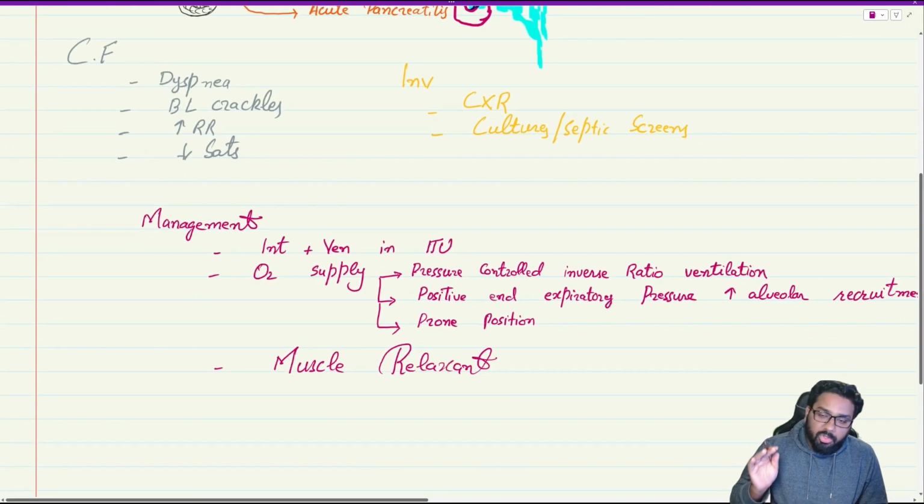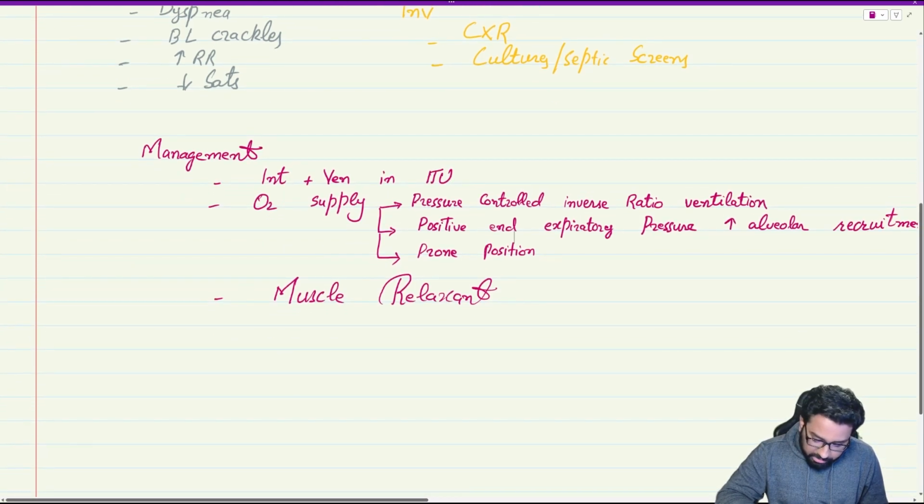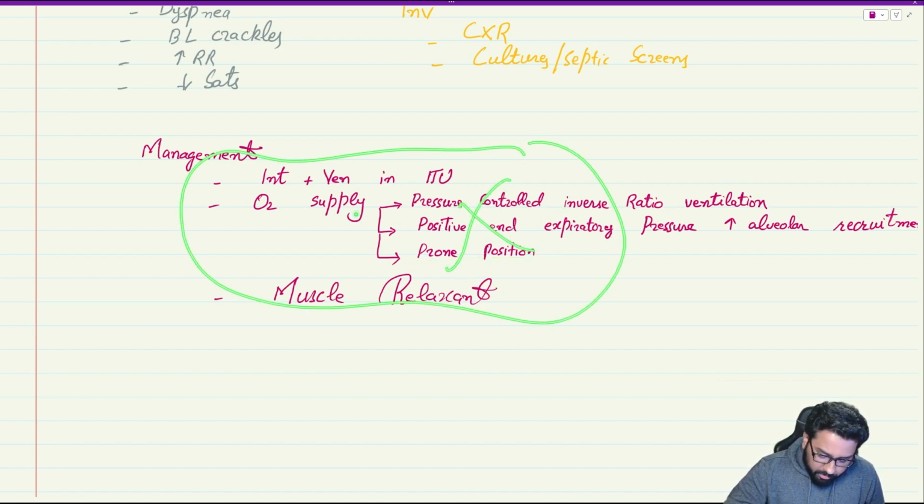Management, because of the acute pattern, we need to take the patient to ITU for intubation and ventilation, and 100% oxygen with some muscle relaxant and symptomatic treatment or treat the cause. Pressure controlled inverse ratio ventilation, high positive end expiratory pressure, prone position. So we don't need to remember this.